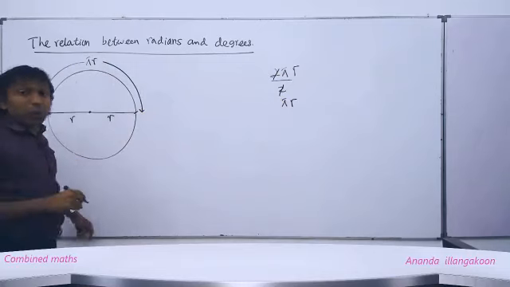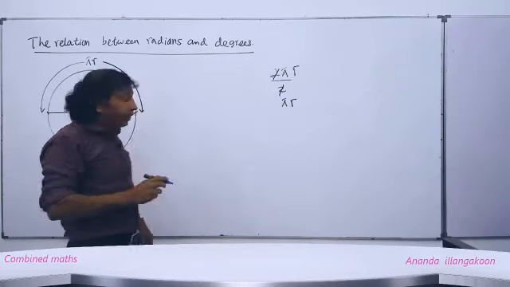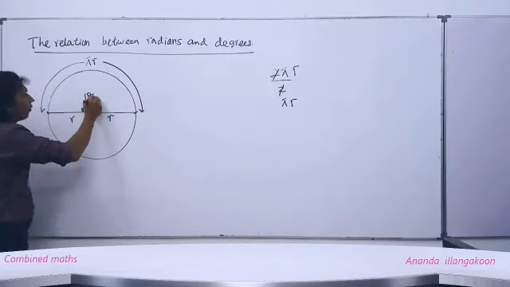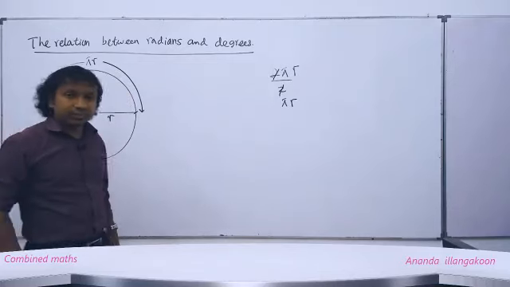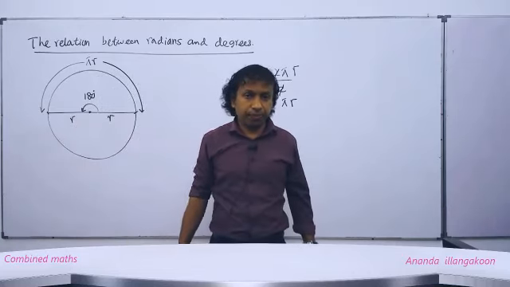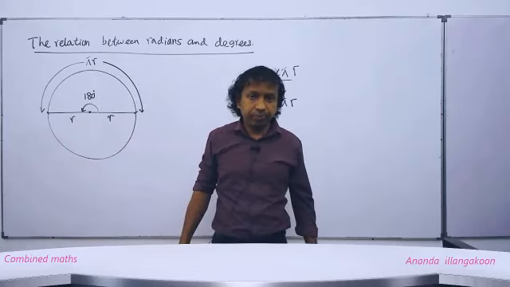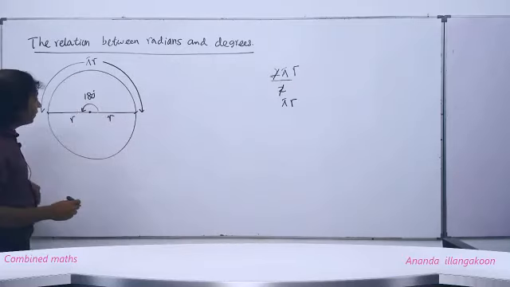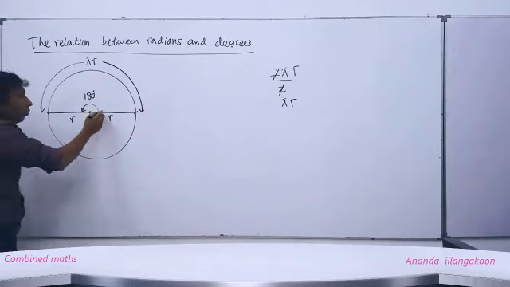And also, you know, people, the angle here at the center in degrees is 180. It's 180 degrees. You know that. A straight angle is 180 degrees. Now, my question is this. The same angle, 180 degrees, I am going to measure in radians.